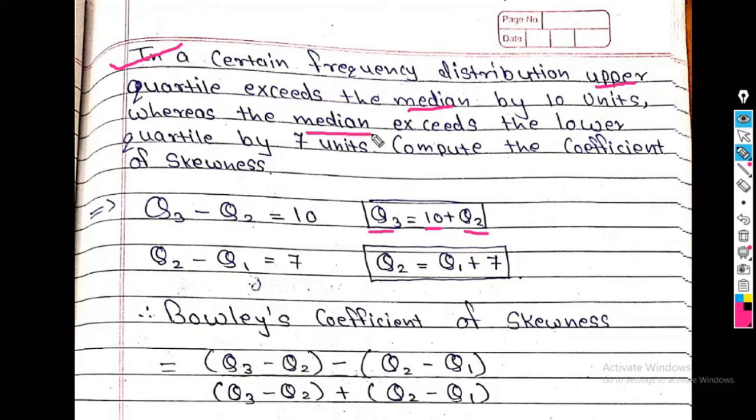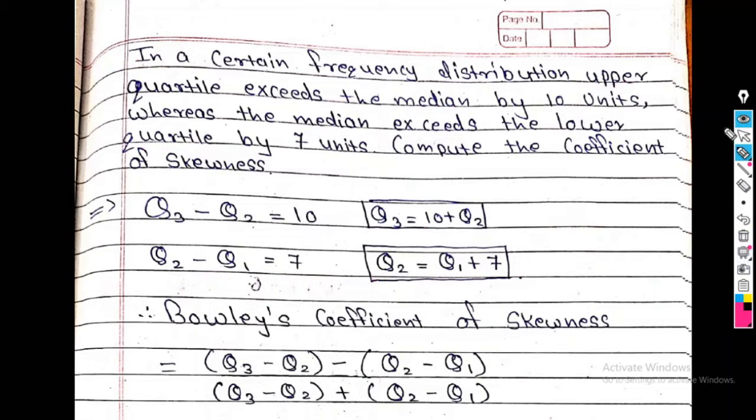Similarly, whereas median exceeds the lower quartile by 7 units. Median exceeds the lower quartile by how many units? By 7 units. So this is my information given in the example. So based on that I write here Q3 minus Q2 is equal to 10 and Q2 minus Q1 is equal to 7. So they asked to find again coefficient of skewness.